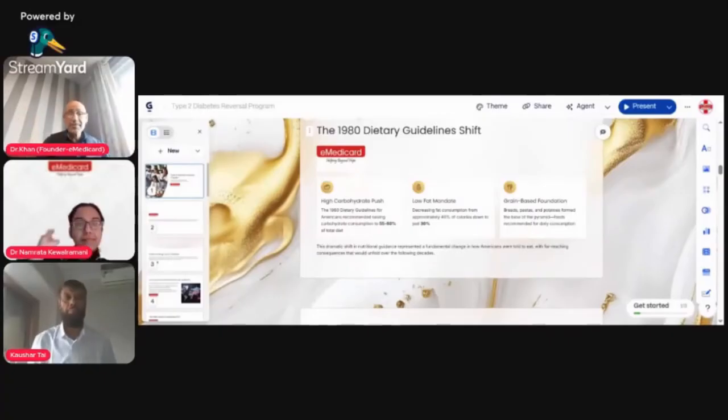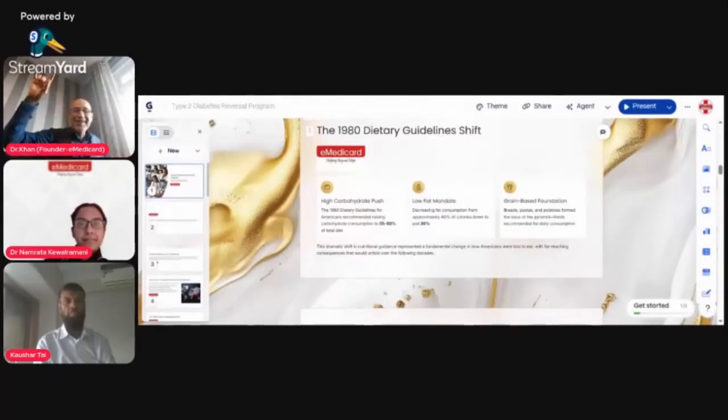The second is what happened after the 1980 dietary guidelines. Suddenly there was an immediate obesity response. Globally, people started following this diet, and a lot of food outlets started offering these kinds of food to people in the communities. What happened? There was an unprecedented climb in the cases of type 2 diabetes globally, and metabolic issues. People started developing hypertension, a lot of lipid problems, and women started seeing PCOS.